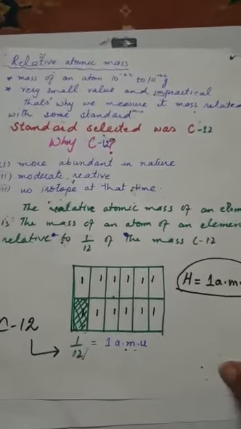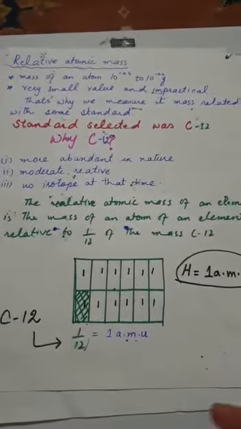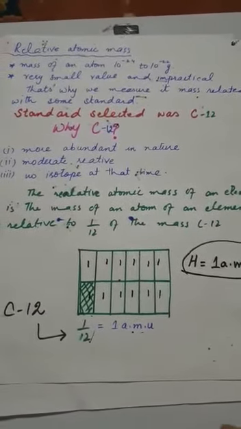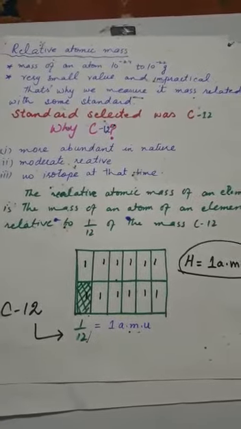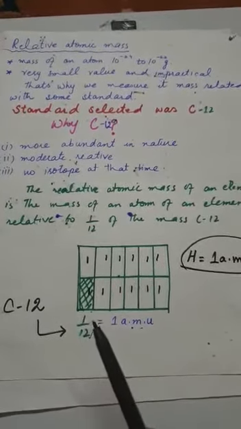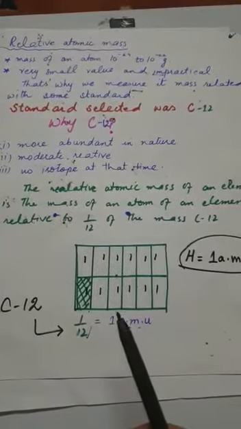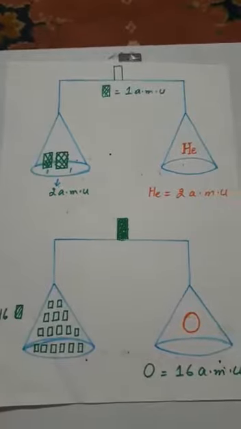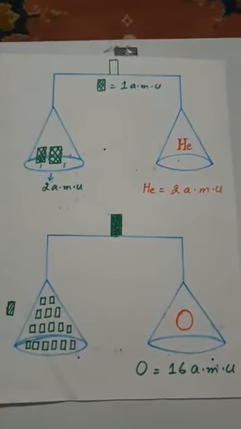Now the question arises that why this part will help us for the measurement of the atomic masses. The question arises that how this one part will help us, how will this one part tell us the atomic mass of anything. So for that reason we have a very simple diagram of a balance.